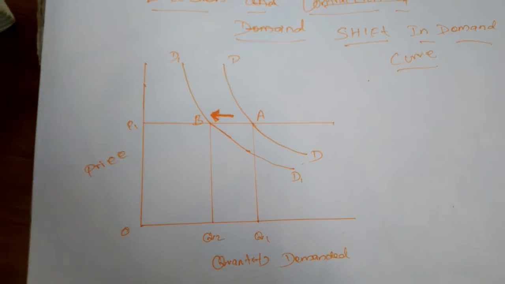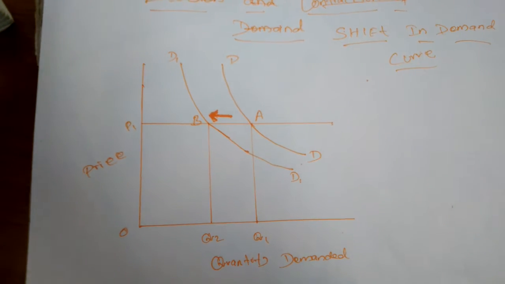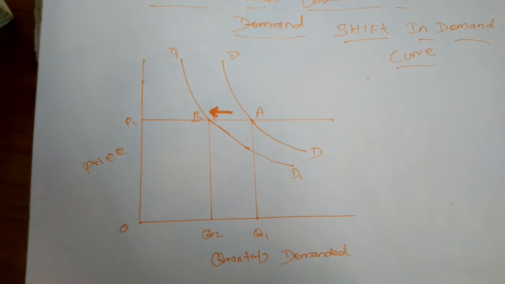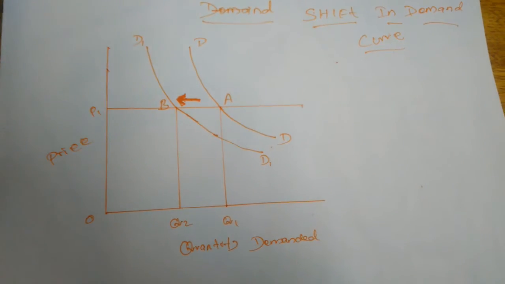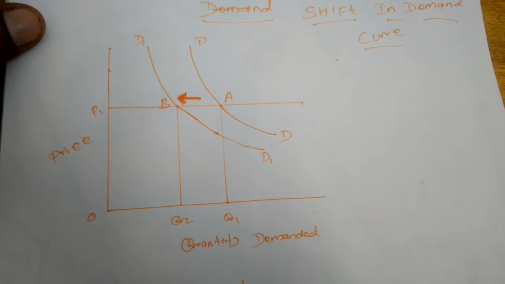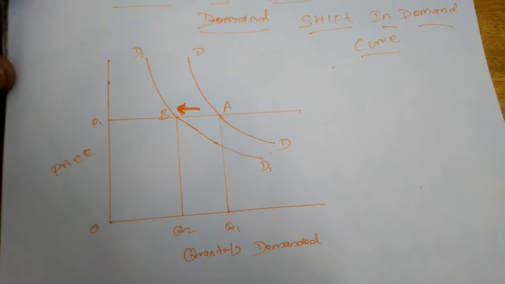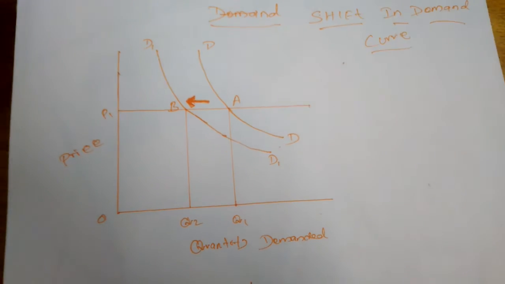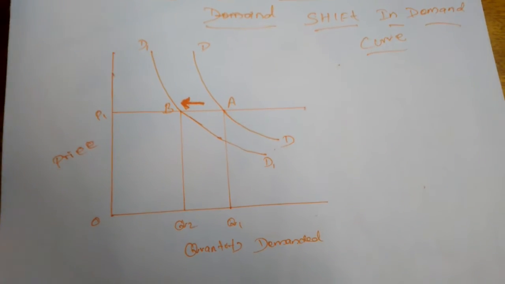A shift in the demand curve occurs with a change in the value of variables other than price in the general demand function. Normally we have studied in the general demand function that on the basis of the price of the commodity only, the demand will be determined. And other than that, we have studied some other determinants.